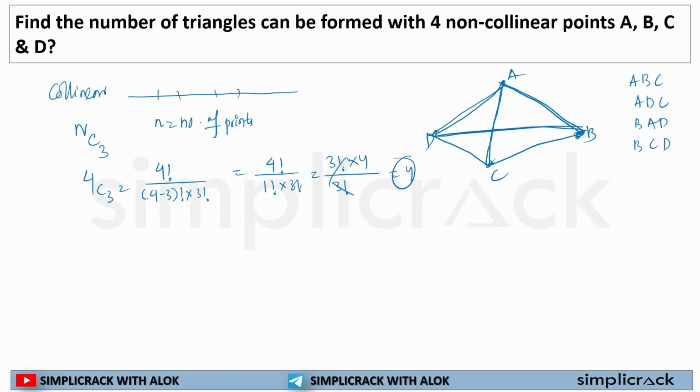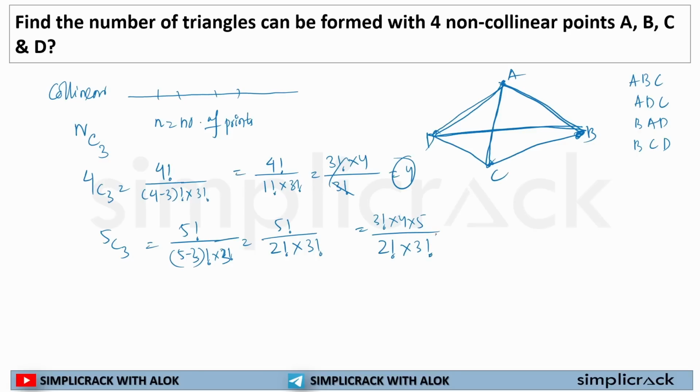So if it was written 5 non-collinear points, I would have written 5C3, which is 5 factorial divided by (5 minus 3) factorial into 3 factorial. That is 5 factorial divided by 2 factorial into 3 factorial. I can write 5 factorial as 3 factorial multiplied by 4 into 5, divided by 2 factorial into 3 factorial.